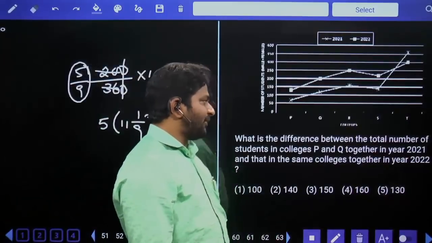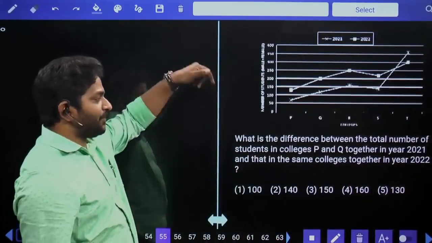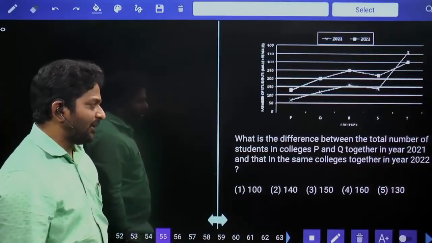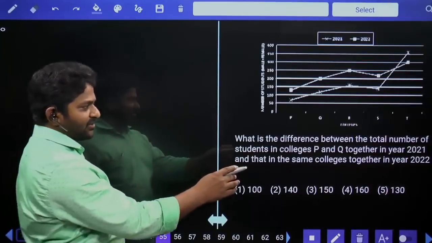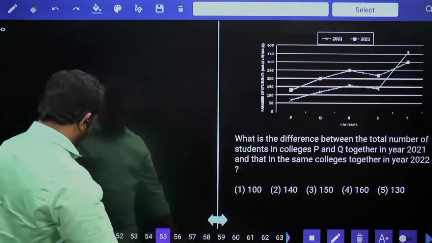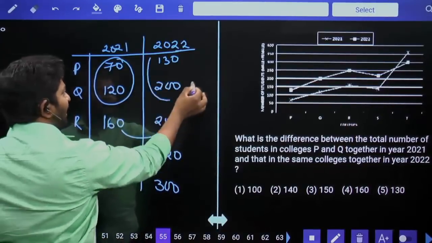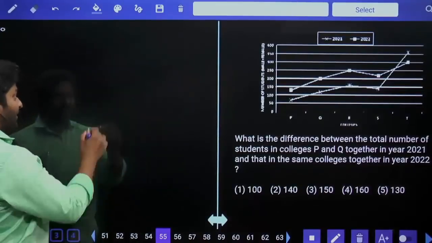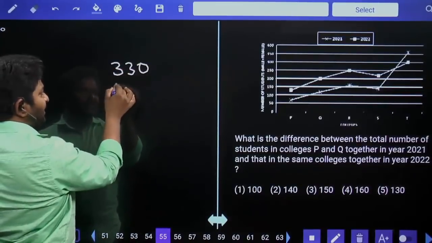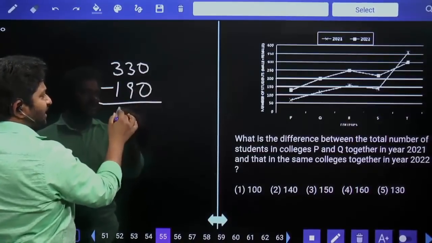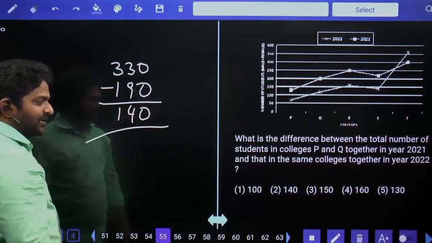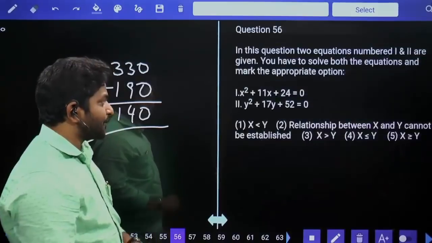What is the difference between the total number of students in colleges P and Q together in 2021 and the same colleges together in 2022? P and Q together in 2021 is 190 and in 2022 is 330. We were asked to calculate the difference between 330 and 190, which is equal to 140. The difference is 140, that is the second option.